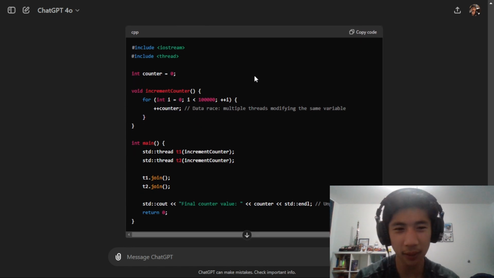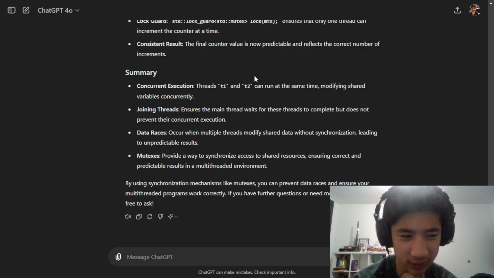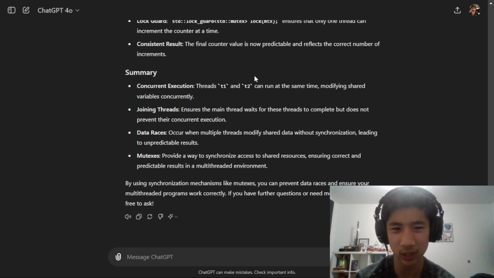Oh. Now I understand why it's called a data race, because in this case they're both racing to change the same data. I was really confused because to me it seemed like we were just doing synchronous code in this whole thing about threads, because I just didn't understand that joining was actually to wait for the thread, and that these threads were actually running concurrently. That actually makes a lot more sense now.